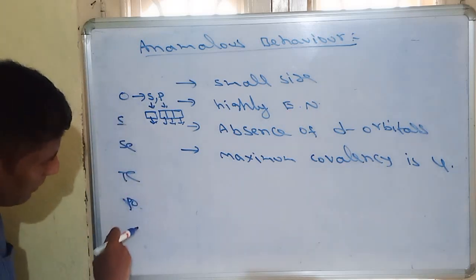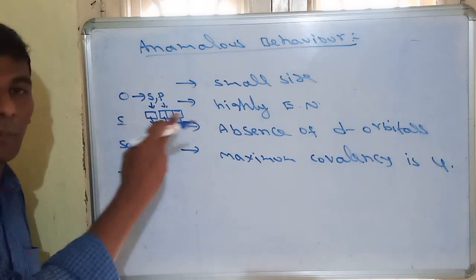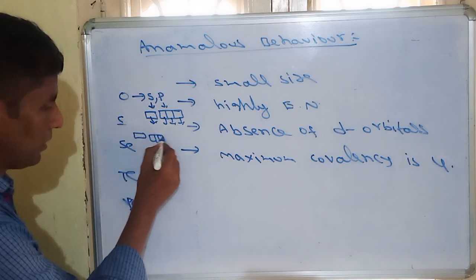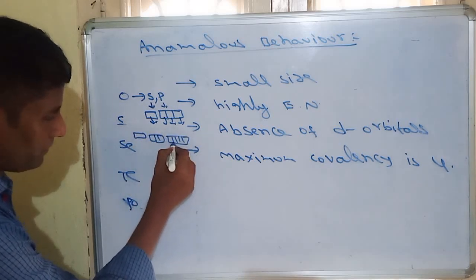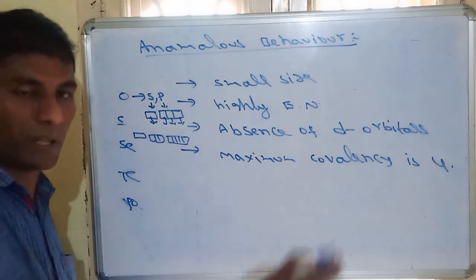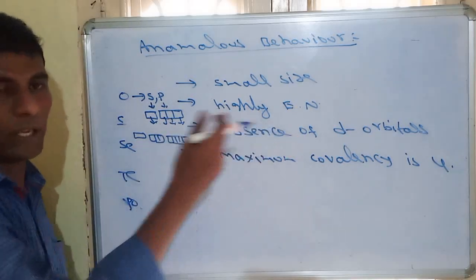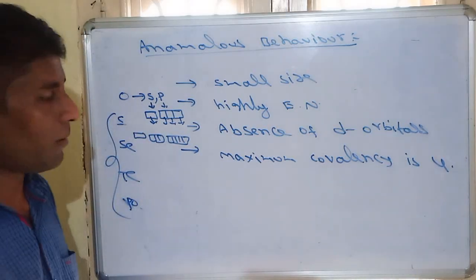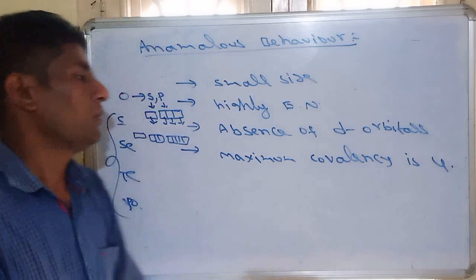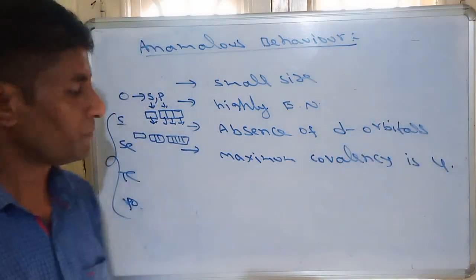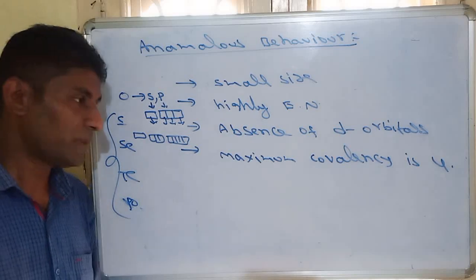But when you compare the remaining elements, d orbitals are available. S orbital, p orbitals, and d orbitals, which are 5. So more than 4, it can form 5, 6, whatever. So the remaining atoms can form more than 4 bonds, whereas oxygen's maximum covalency will be 4. So this is also anomalous behavior.